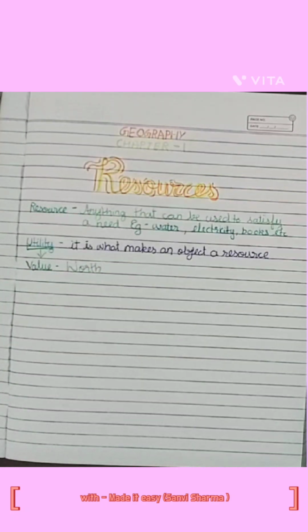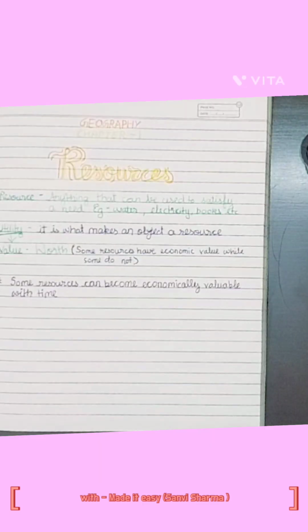For example, some objects or resources have economic value while some do not. Metals may have an economic value, a beautiful landscape may not, but both are important to satisfy human needs. Some resources can become economically valuable with time. For example, the home remedies of our grandmothers have no commercial value today, but if they are patented and sold at a medical firm tomorrow, they can become economically valuable. Patented means giving the exclusive right over any idea or invention. So if they're given a patent and sold, they can have economic value too.